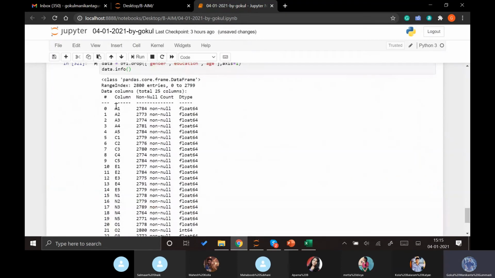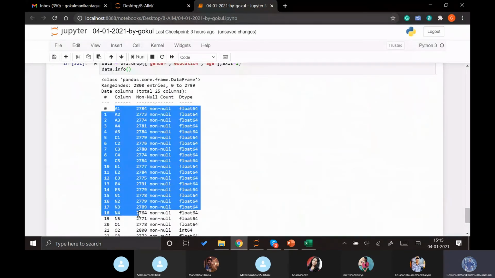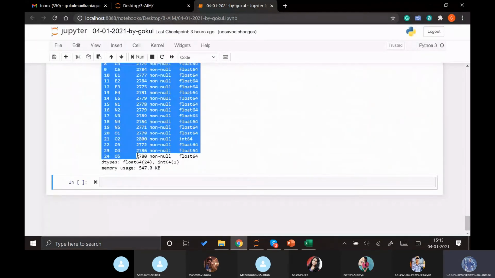Now we have reduced our data into these main 25 features.